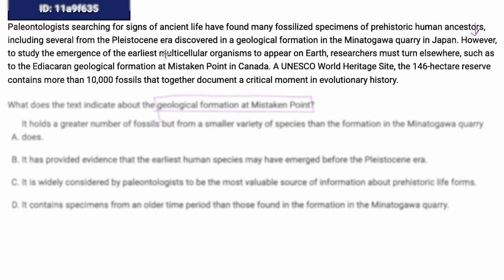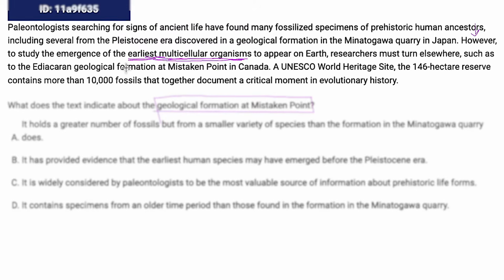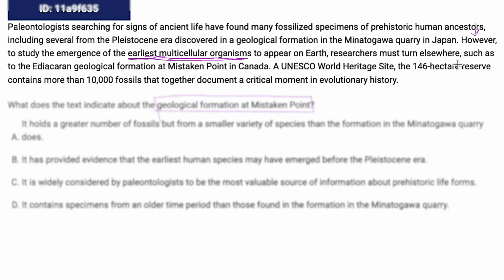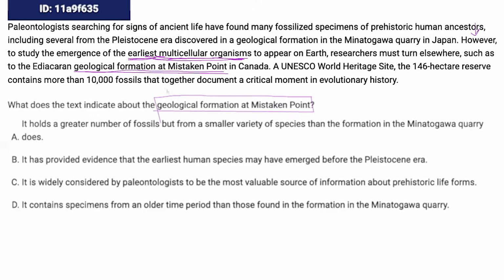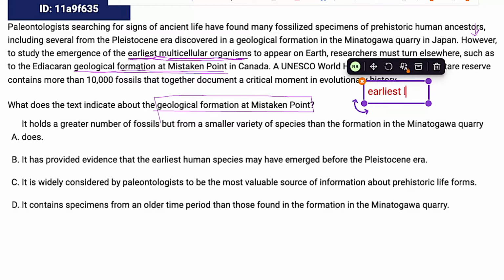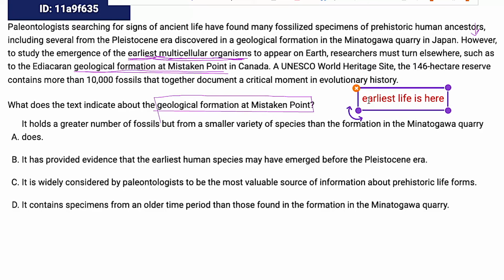To study the emergence of the earliest multicellular organisms. So it's talking about in the first sentence how they found a lot of ancient life, but this is saying to find the earliest, researchers must turn elsewhere, such as the geological formation at mistaken point. Bingo. All right. So I would actually stop there because I think I have what I need. For me, it's indicating that the earliest life is here, is at this point, right? So that's going to be my prediction.